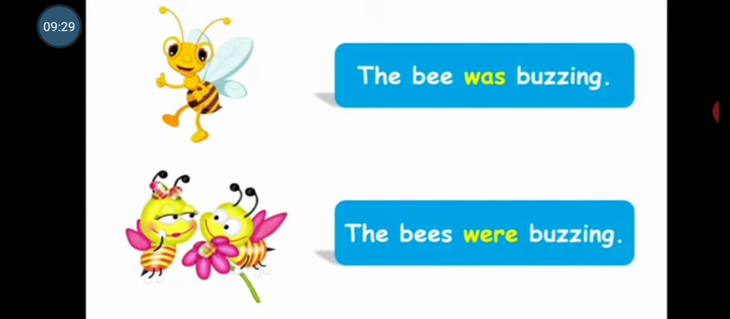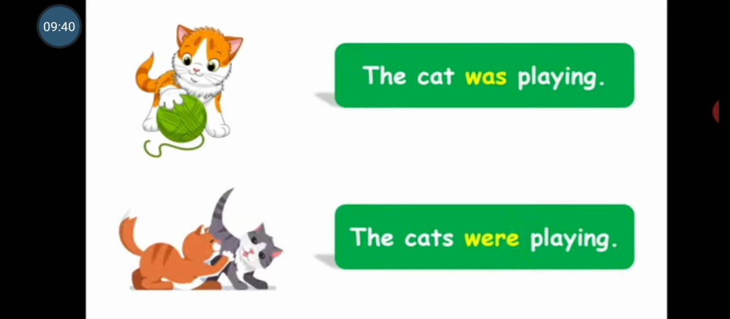Similarly, we use was and were in these sentences. The bee was buzzing. The bees were buzzing. Now see these two sentences. The cat was playing. The cats were playing.